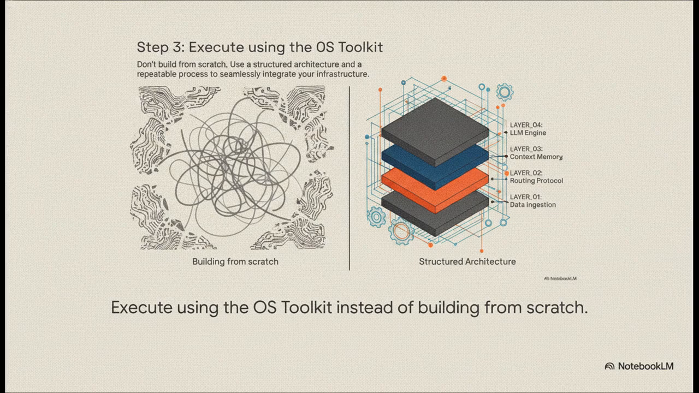Now, this is exactly where most founders hit a massive wall. They try to build custom integrations totally from scratch and end up with this unmanageable mess of spaghetti code that breaks every single time an API updates. Please, don't do that. The reliable alternative is executing with the OS toolkit. It's a structured, repeatable architecture that seamlessly integrates your infrastructure without all those constant headaches.